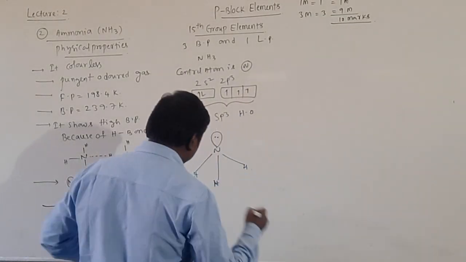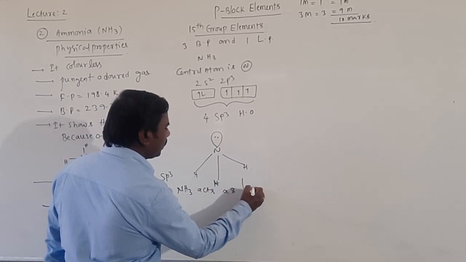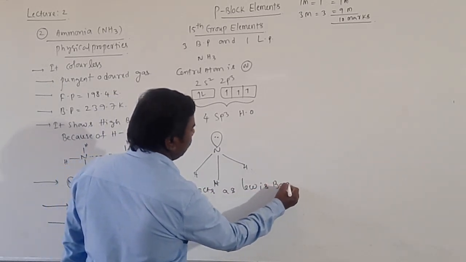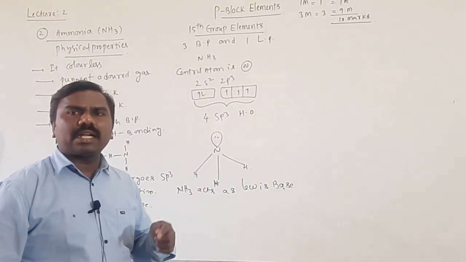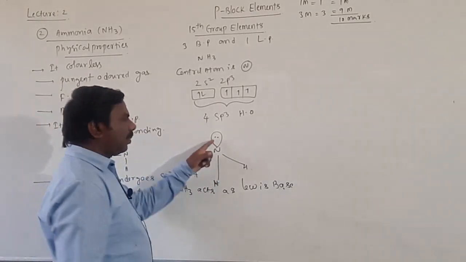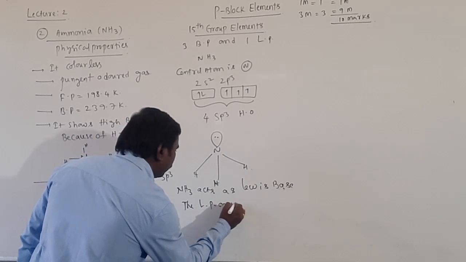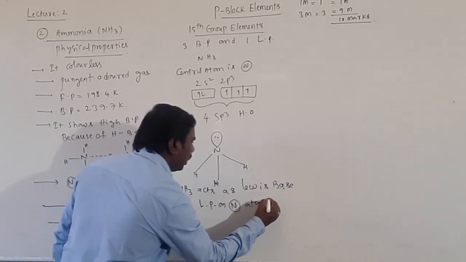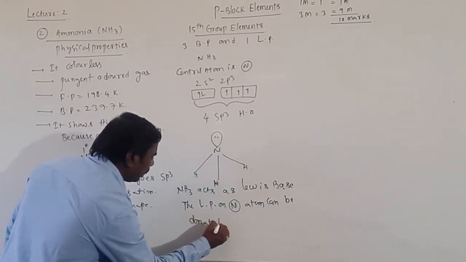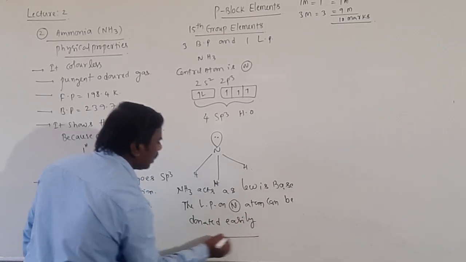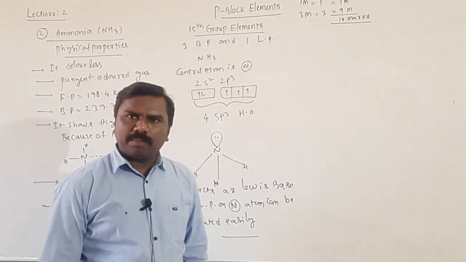That's very important. NH3 acts as a Lewis base because, students, a lone pair is present on nitrogen, hence it is acting as a Lewis base. So this lone pair can be easily donated. The lone pair on the nitrogen atom can be donated easily, hence it is acting as which one? Lewis base. One mark question, very important. Next,